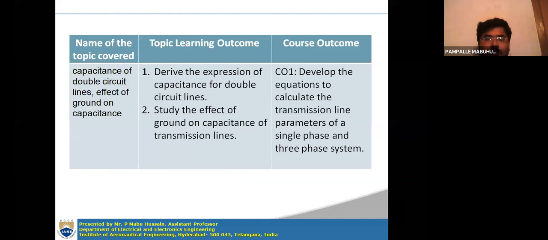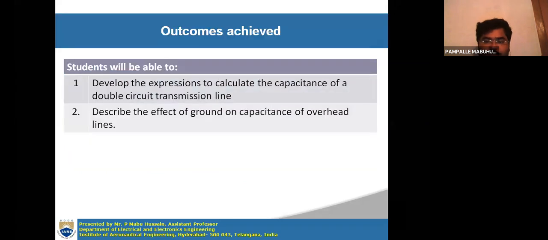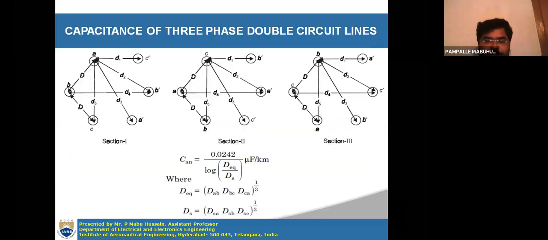Okay, so the topic learning outcomes are, at the end of this topic, you can derive the expression of capacitance for double circuit transmission lines, and you can also study the effect of ground on capacitance of the transmission lines. Right, how you can derive the expression for capacitance of three-phase double circuit lines.